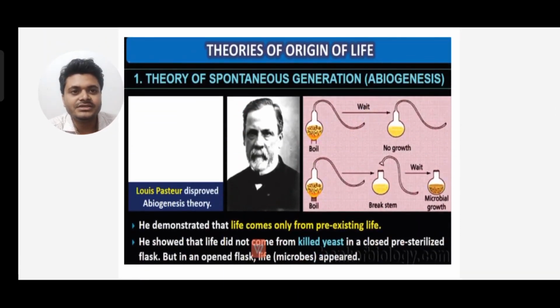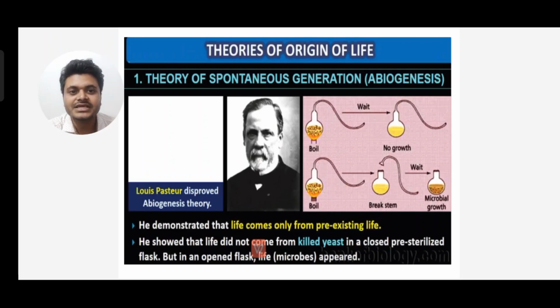Now we can see the theory of spontaneous generation, abiogenesis. You can see here Louis Pasteur disproved the abiogenesis theory. So who disproved the abiogenesis theory? It is Louis Pasteur. He demonstrated that life comes only from pre-existing cells. So Louis Pasteur did not agree with the theory of spontaneous generation.